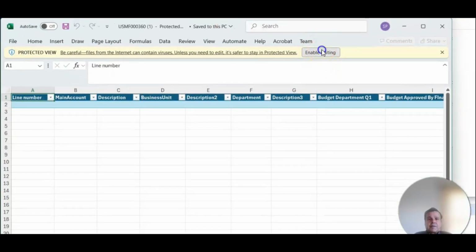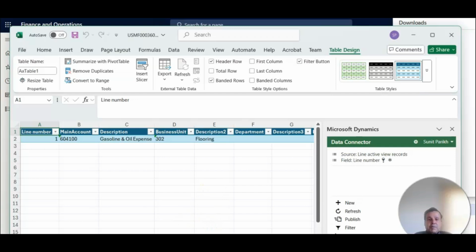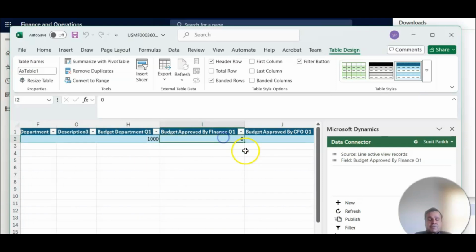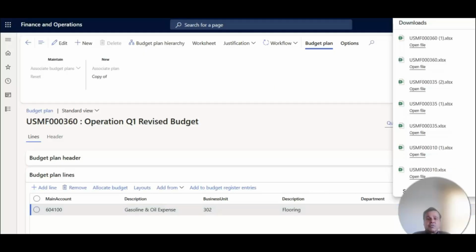I'm going to bring this onto this screen. Okay. All right. So now you will see that it came in with all the information that was filled out by the operations department. Finance is reviewing this budget, and again, this is just one department, but this could be for any departments. You see they filled in $1,000. Finance is going to only approve $900. We are going to publish this again into our area.